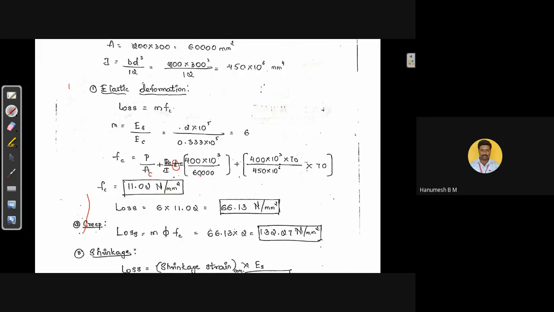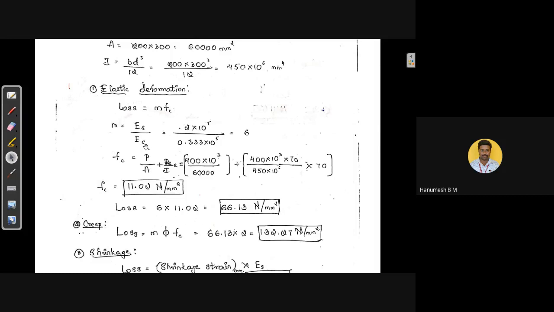This indicates the position of the steel. In this problem the steel is at an eccentricity of 70 mm, hence we substitute 70 mm here. On simplification, we get Fc, the stress in concrete at the level of steel, as 11.02 Newton per mm square.